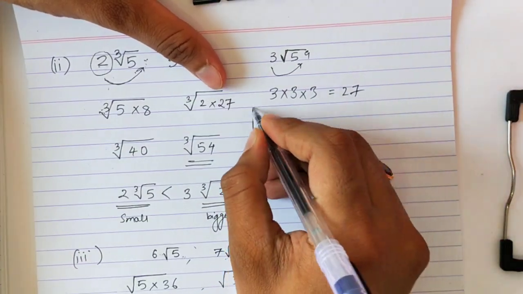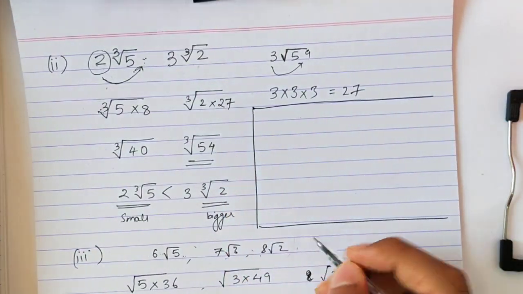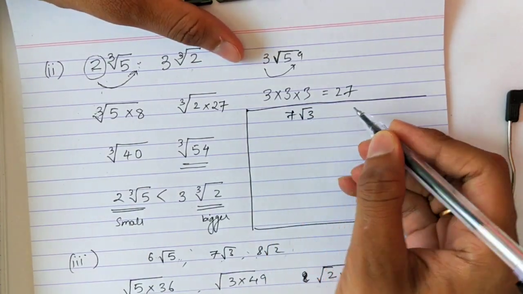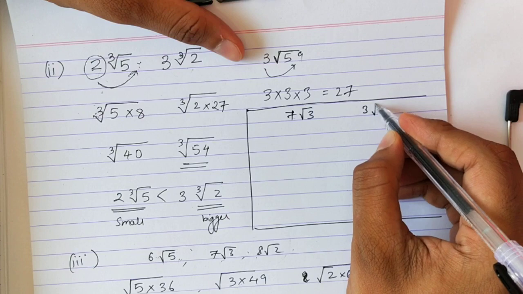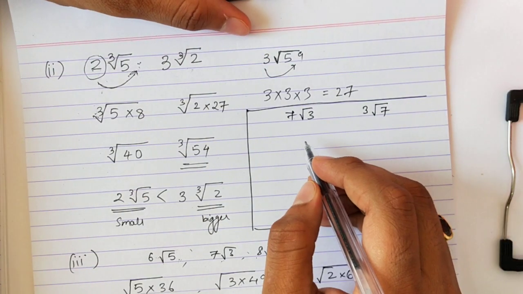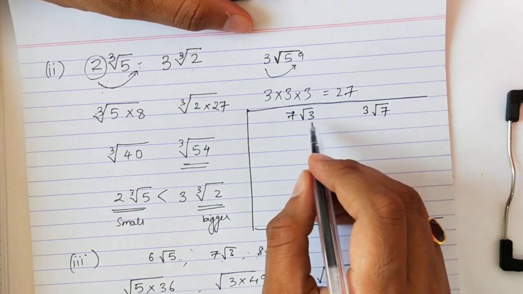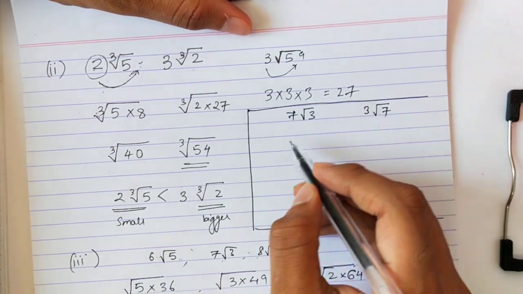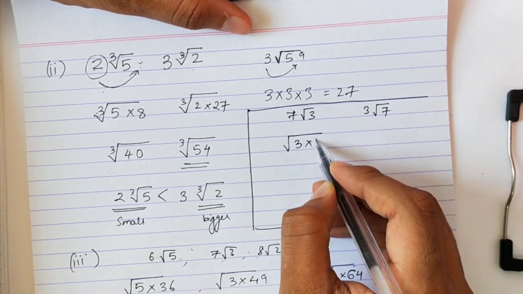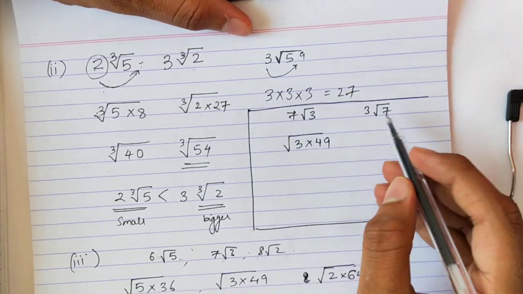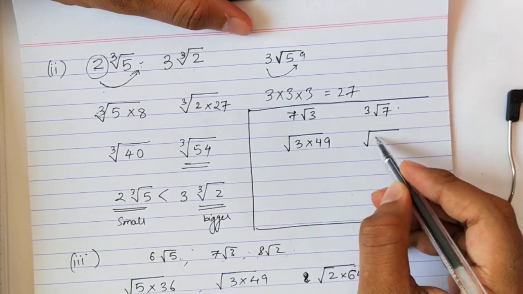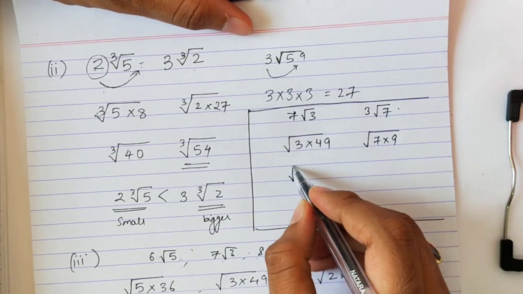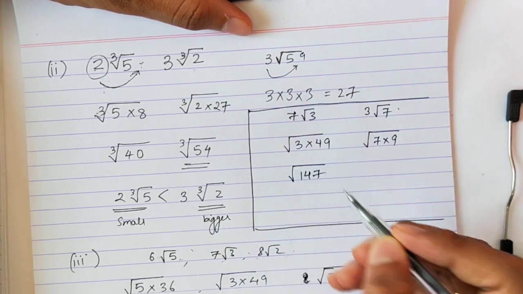I'll do it here. The sum is 7 root 3 and 3 root 7. Okay, normal root. It is not a cube root, not a 4th root. It is normal square root. Okay, so when 7 goes inside, it will get squared. So I'll get 49. When 3 goes inside, it will become 3 into 3, 9. So 49 into 3 is 147.